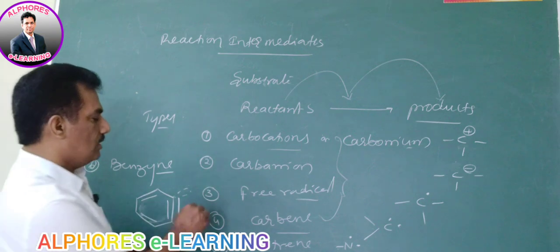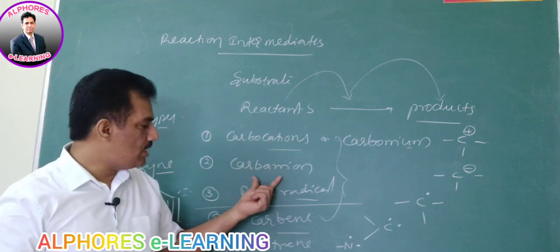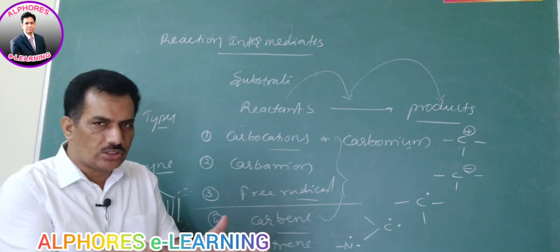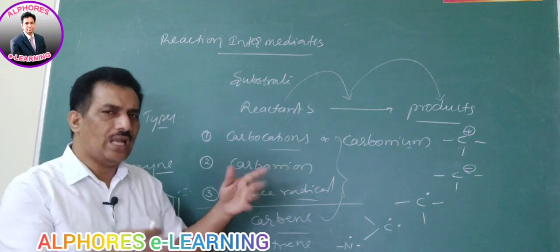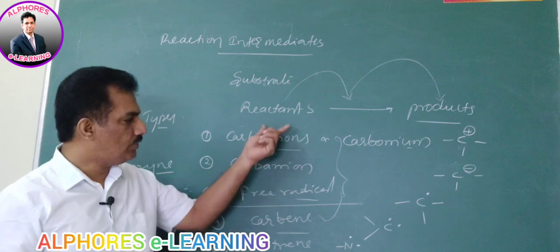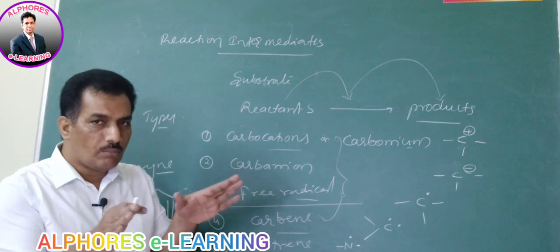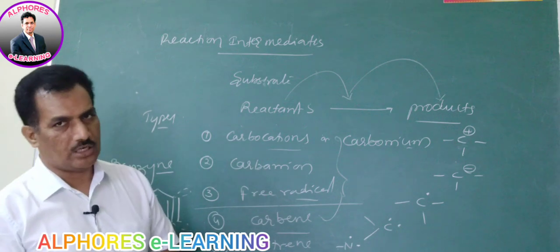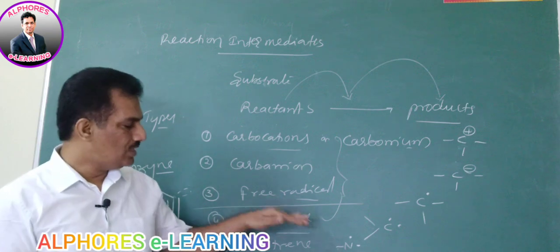Dear students, remember that carbocation, carbanion and free radical are of different kinds depending on the structure of that chemical species. It may be primary, secondary, tertiary, like that. Already you know those words, that's why I am giving benzyl, allyl, like that. But carbenes, nitrenes and benzyne are not much; they are just one or two. In carbenes, only two: singlet carbene and triplet carbene. In nitrene, only one, and in benzyne, only one. So we need not worry about this.